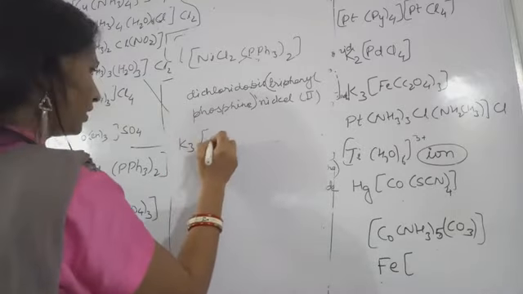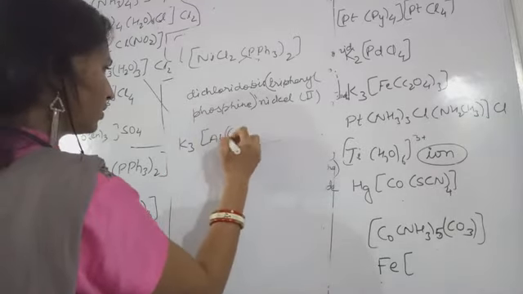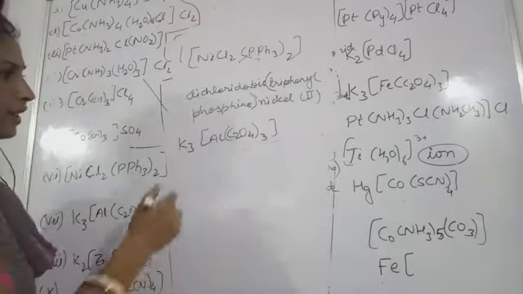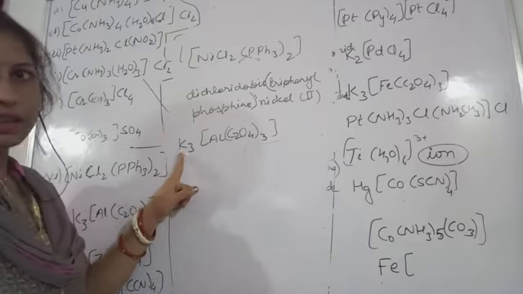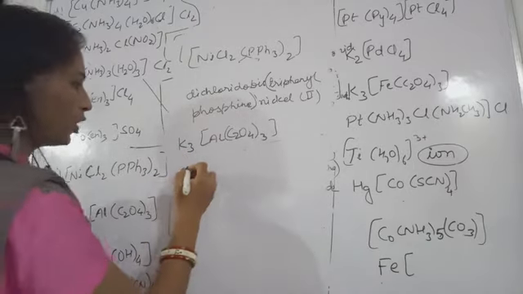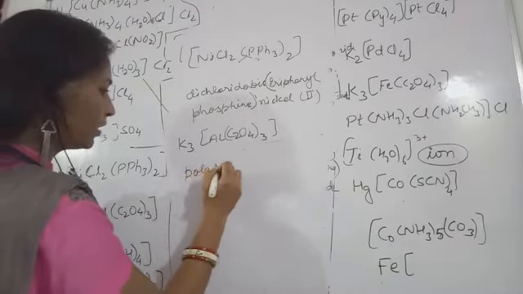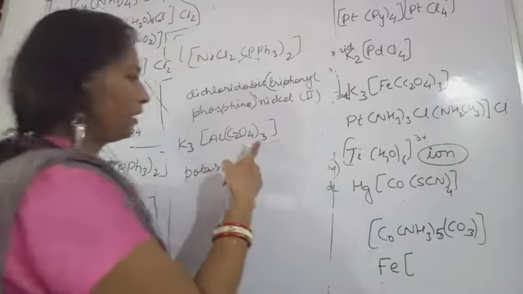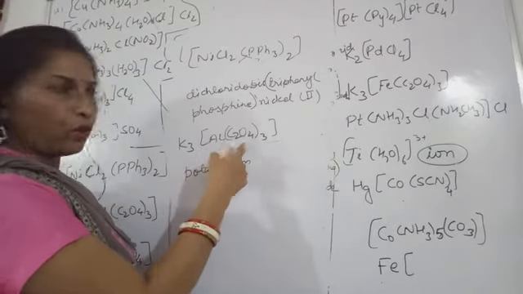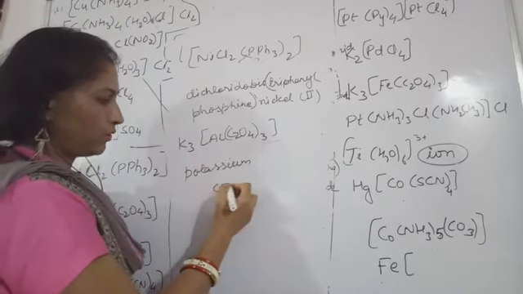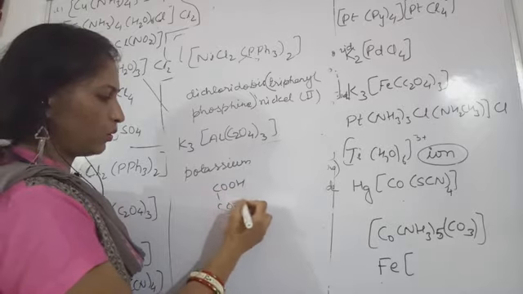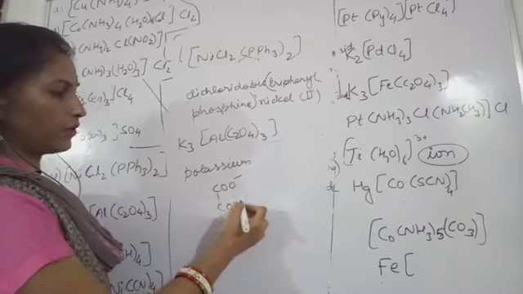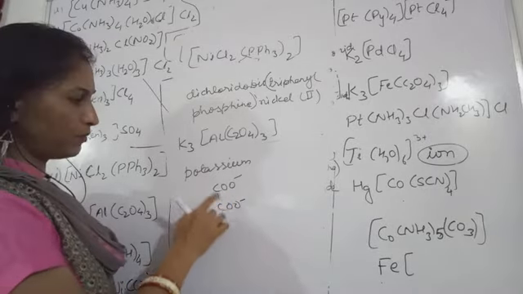K3AlC2O4, thrice. Okay, so in this case, the cationic part should be named first. So what will you write here? Potassium. Okay, then the oxalate ion. This is what? C2O4. In my previous video I told you that COOH, this is oxalic acid.